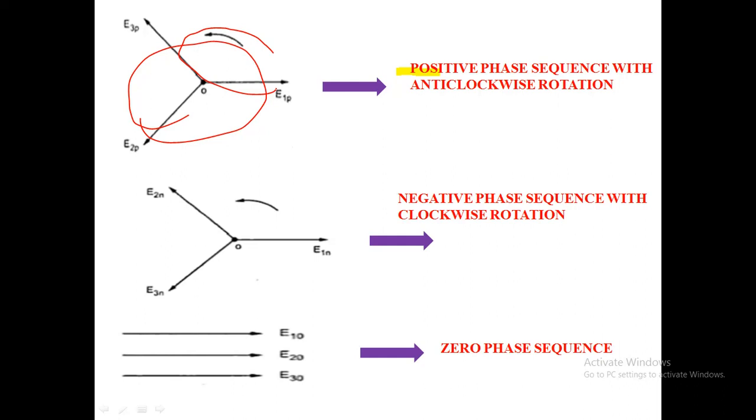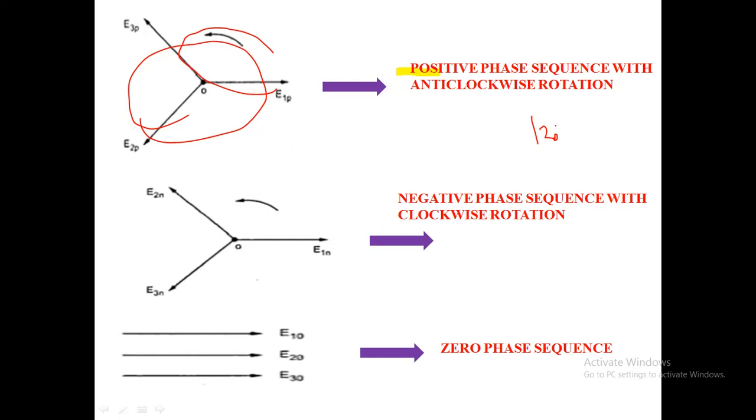This is the balanced state of the positive, negative, and zero sequence components. The system has a positive sequence when all the vectors have the same magnitude and are displaced by 120 degrees at the same interval from the reference axis. This is the positive phase sequence.